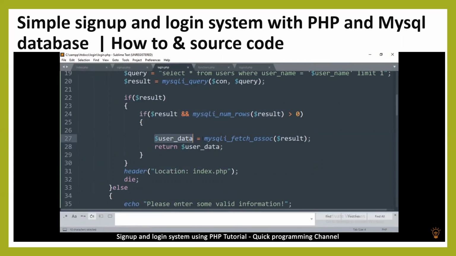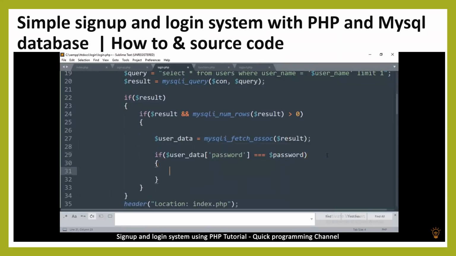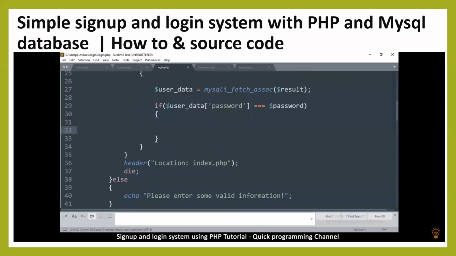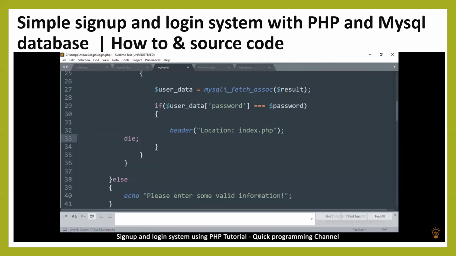data from there. Now what we want to do, instead of returning, because this is not a function, so we can't use the return, is check if the user data's password is the same as the password that the user has supplied us. So if this is true, then we cut this and redirect to the